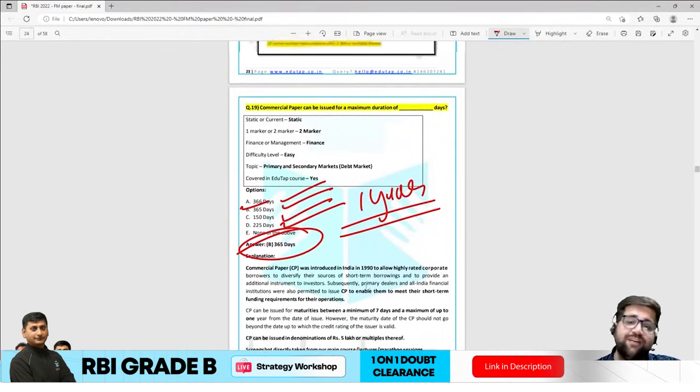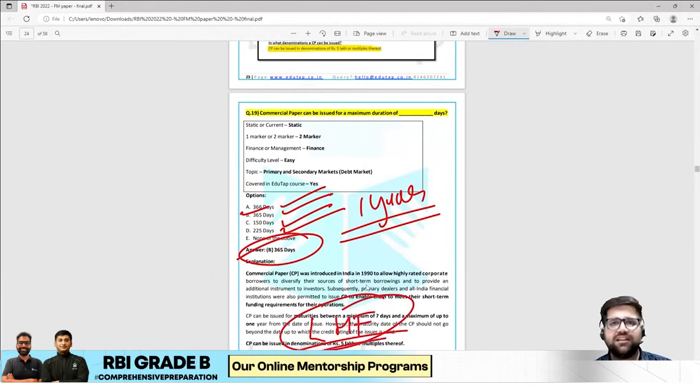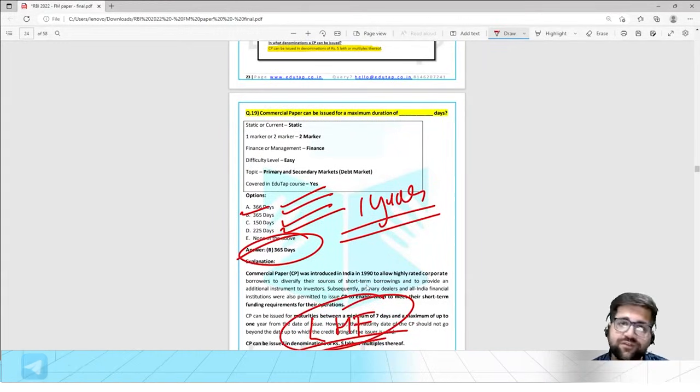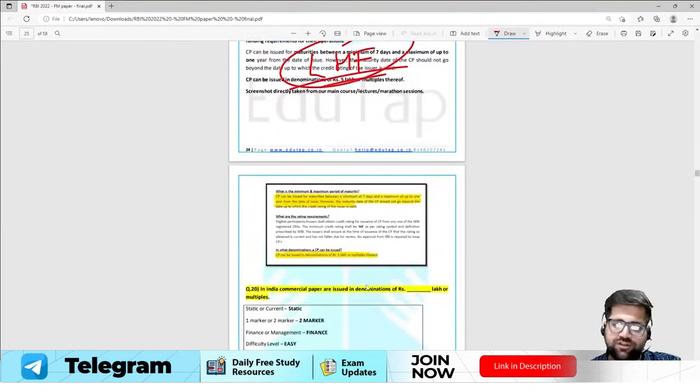So this is again I would say low hanging fruit. Just revise your concepts as much as possible. Trust on EduTap, trust on the different facts which we have given on EduTap, and you will be able to score as much high as possible.